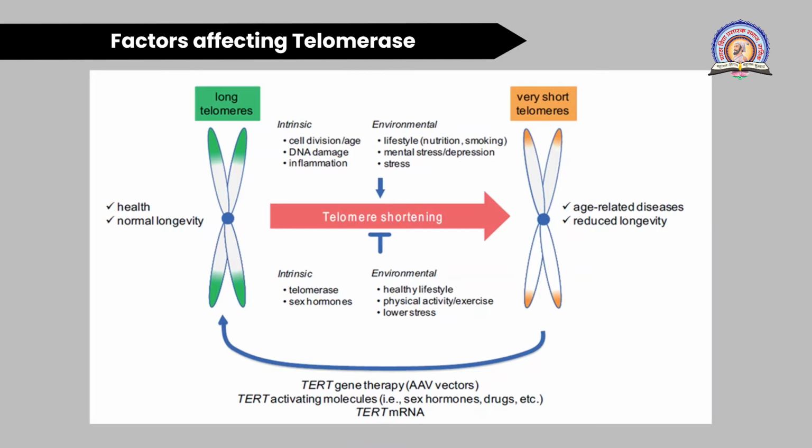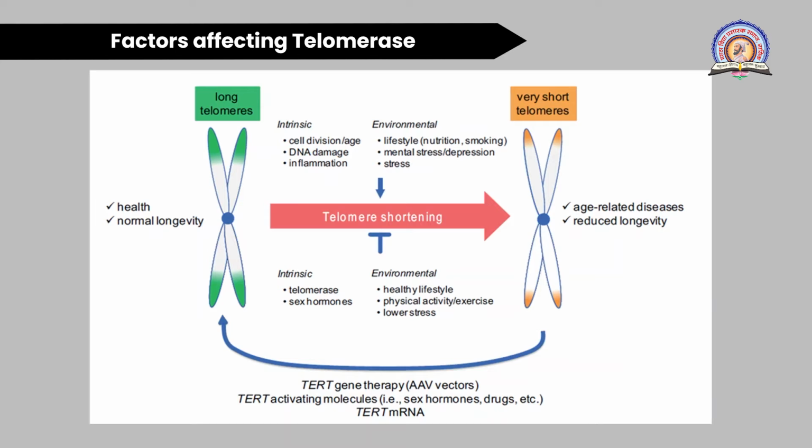Okay, so cell inflammation is also one factor which is responsible for the telomere shortening. So these are three intrinsic factors for telomere shortening, that is cell division, DNA damage and inflammation. Now come to the second factor, that is environmental factor. What is responsible for the telomere shortening, first is lifestyle, that is nutrition and smoking.